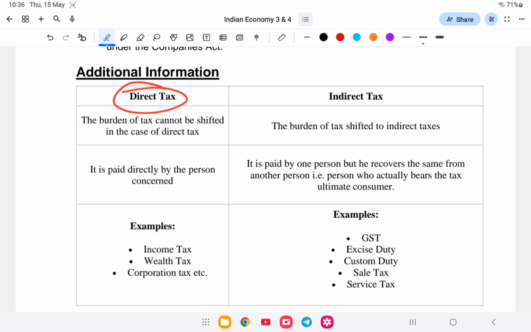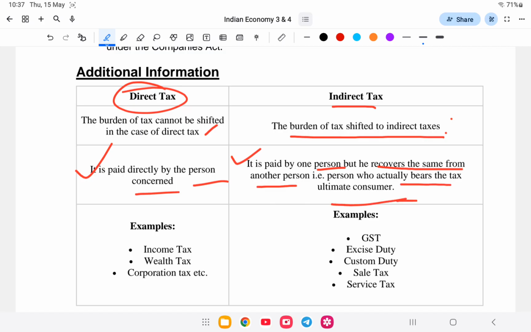A direct tax affects the person directly, while an indirect tax affects a person indirectly. A direct tax is paid directly by the person concerned. An indirect tax is paid by one person but recovered from another person, which means the last customer bears the tax.